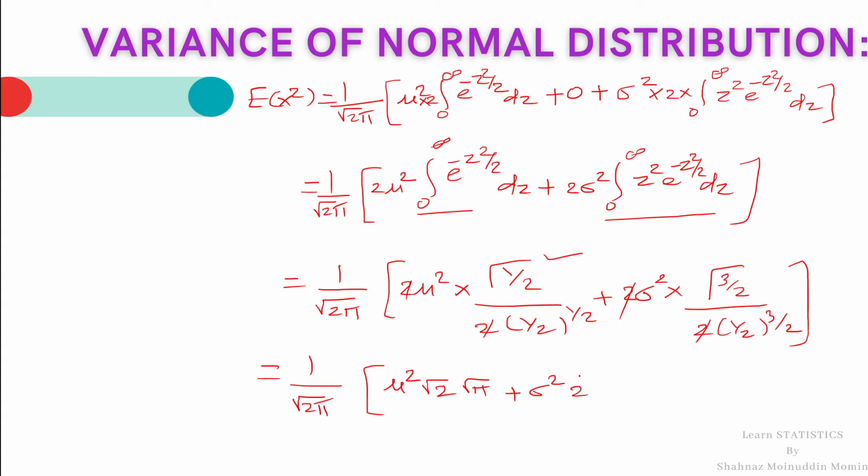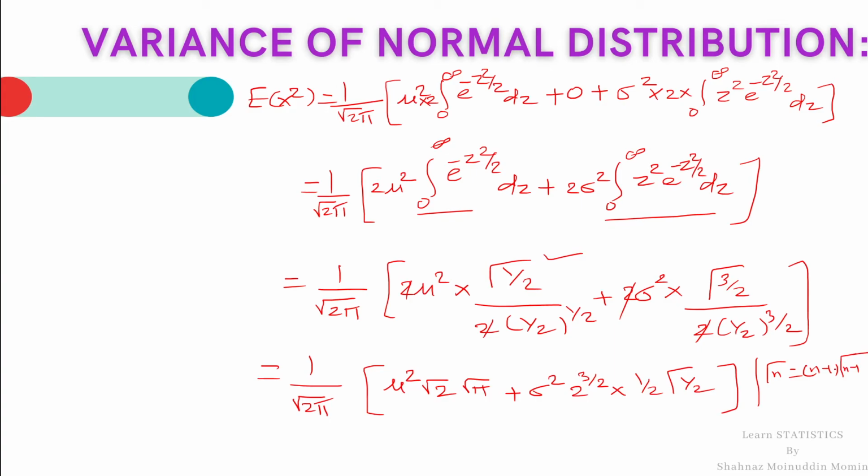2 raised to 3 by 2 multiplied by gamma 3 by 2, which can be written, by reduction formula, as 1 upon 2 into gamma 1 half. We already learned the reduction formula as gamma n is equal to n minus 1 into gamma n minus 1.